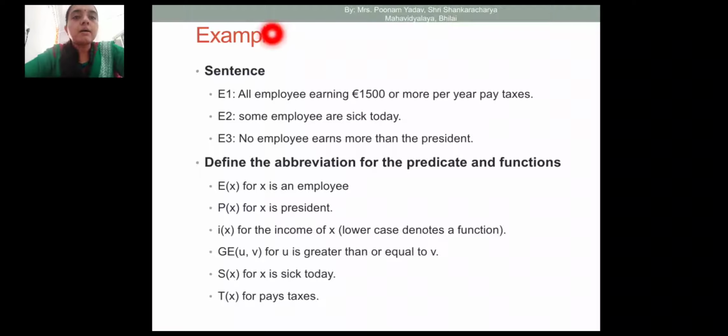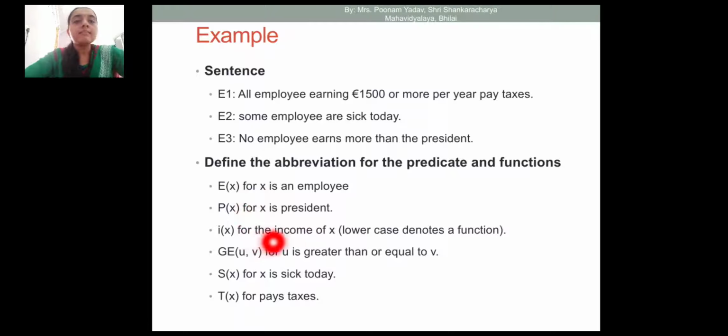Again, one more example: all employees earning 1500 or more per year pay taxes. Some employees are sick today. No employee earns more than the president. Here the predicate ex is used for employee, px is used for president. First we find out the predicates. What are the predicates in these statements? Then what are the predicates and functions? Now we represent in FOL.